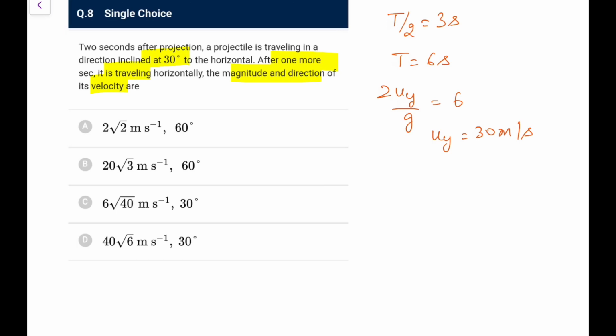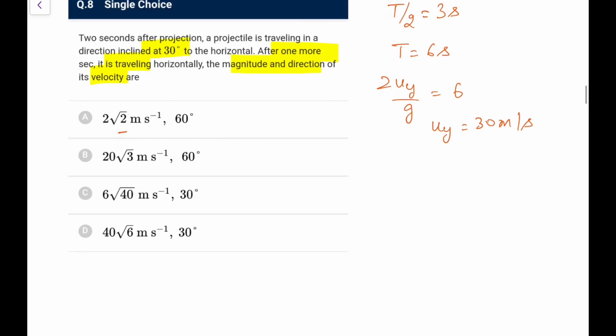So the initial velocity, the magnitude and direction of the velocity, you can simply say initial velocity. I think it is asking... it cannot be 2 root 2 because it is less than 3. 20 root 3, 6 root 40, 40 root 6, I have to check. So what is ux now? After 2 seconds it is at 30 degrees to the horizontal.